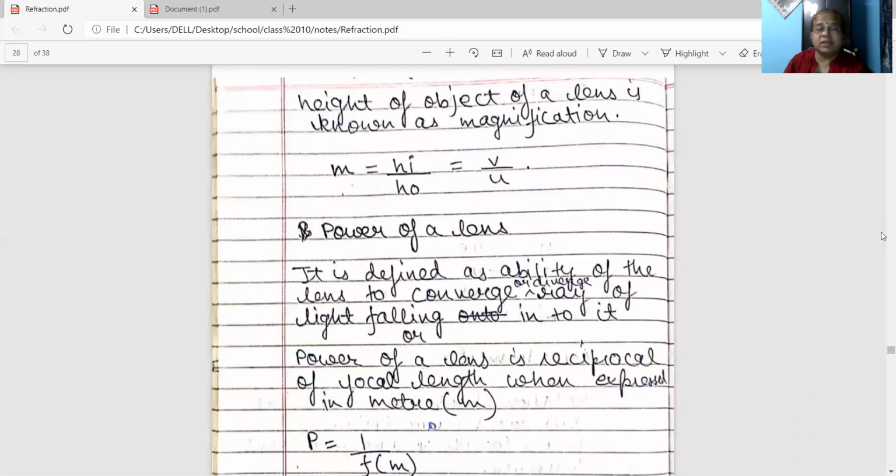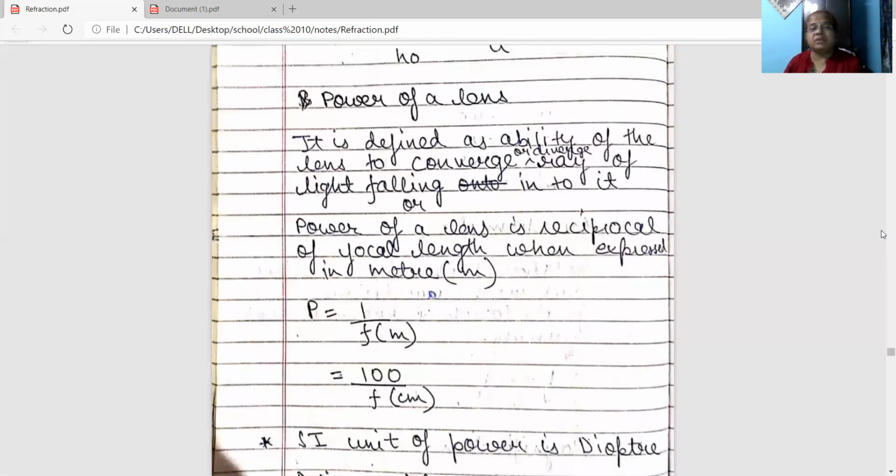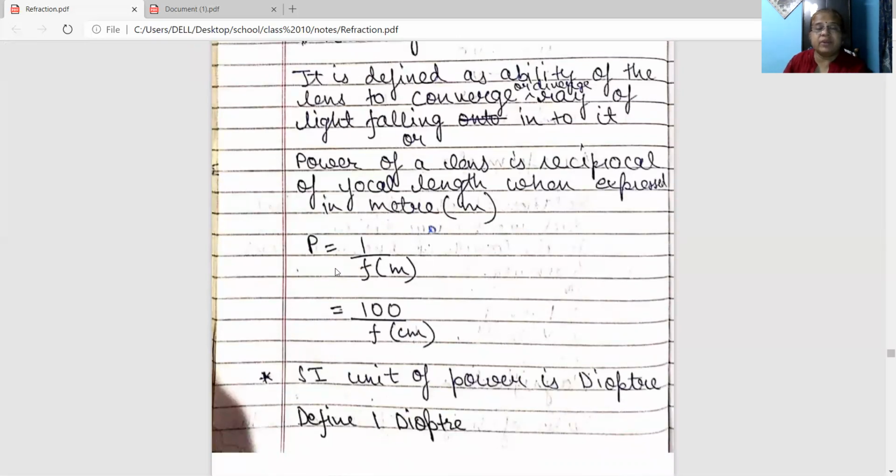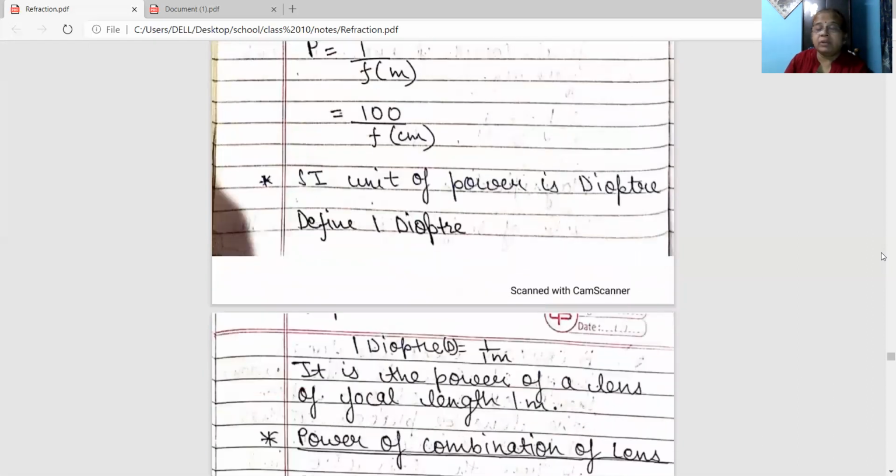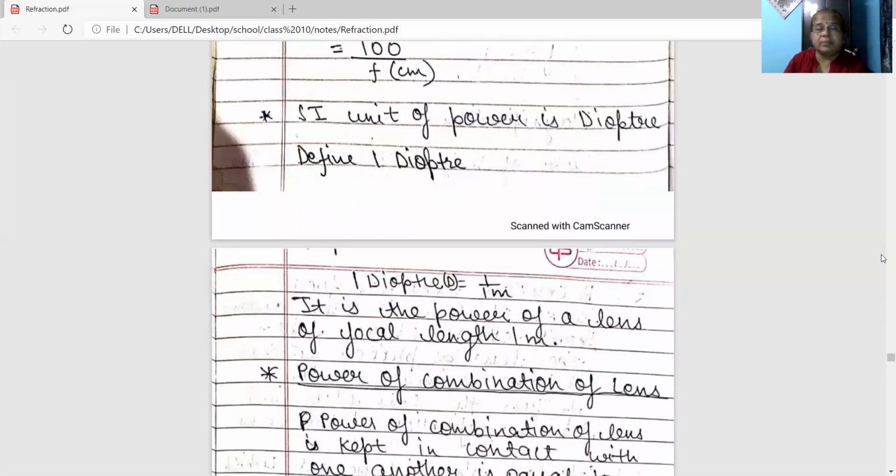Now come to the power of the lens. What is the power of the lens? Power is defined as the ability of the lens to converge or diverge rays of light falling on it. It is also defined as the reciprocal of focal length when expressed in meters. So power equals 1 by f, the reciprocal of focal length, when f is in meters. If it is in centimeters, then power equals 100 by f in centimeters. The SI unit of power is the diopter. Now, how do we define one diopter? One diopter is the power of a lens whose focal length is 1 meter.